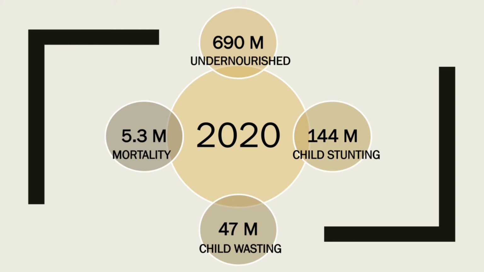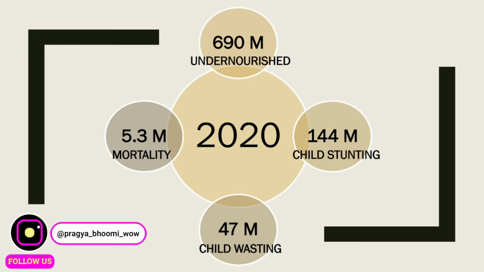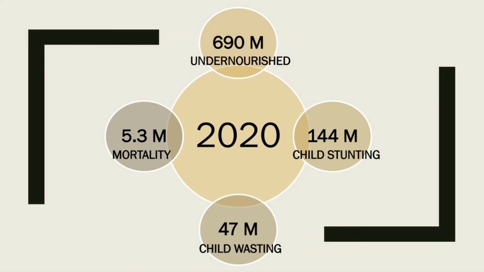The 2020 report has also outlined this data. That is, 690 million people in the world are undernourished. They are not getting enough caloric intake of food. And 144 million children are stunted. That is, they are not growing properly for their particular age. And also 47 million children globally are wasted. They are not having proper weight for their height. And the alarming thing is, in 2018, 5.3 million children below 5 years of age died due to unhealthy environments and also not getting proper nutritional food.